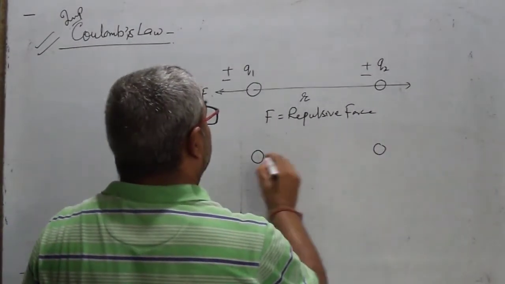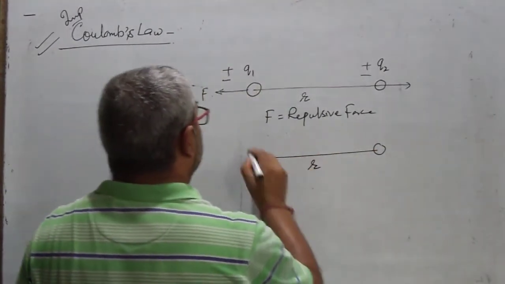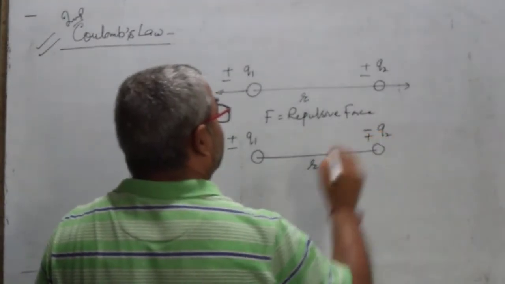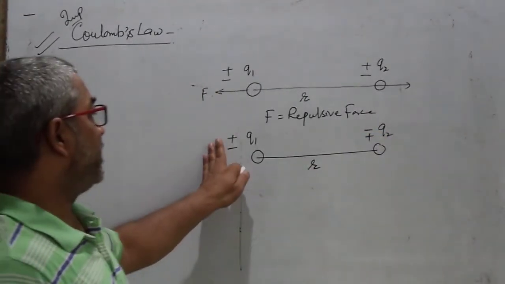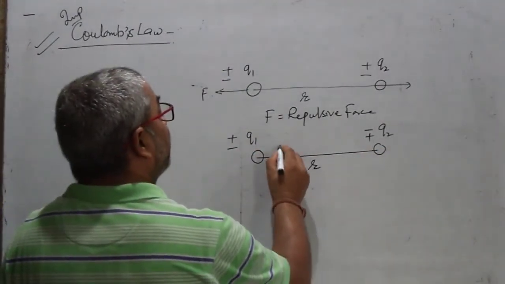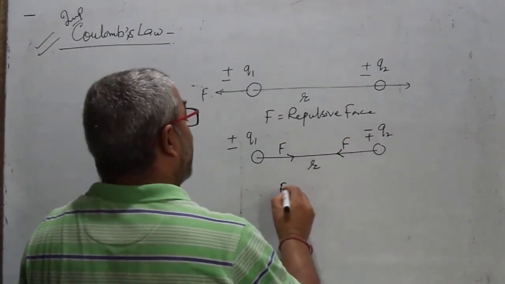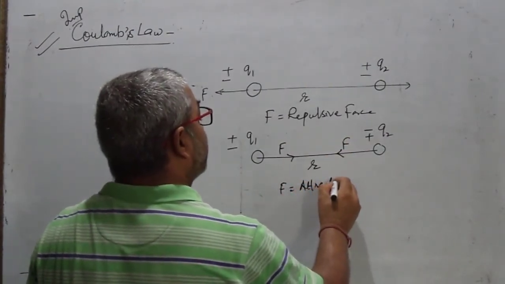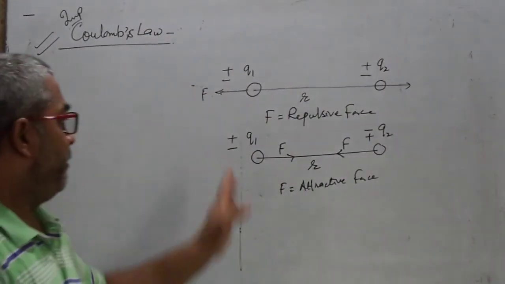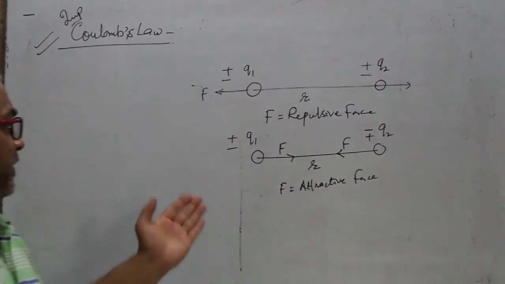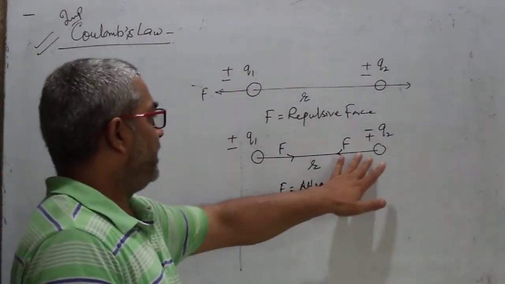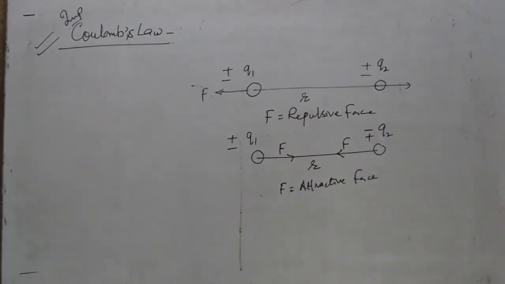In another figure, you see here charges are Q1 and Q2, but having the opposite nature, positive with negative, negative with positive. The force is attractive. The force between these charges is attractive. The head is in front of it. This is the condition. How can you define?